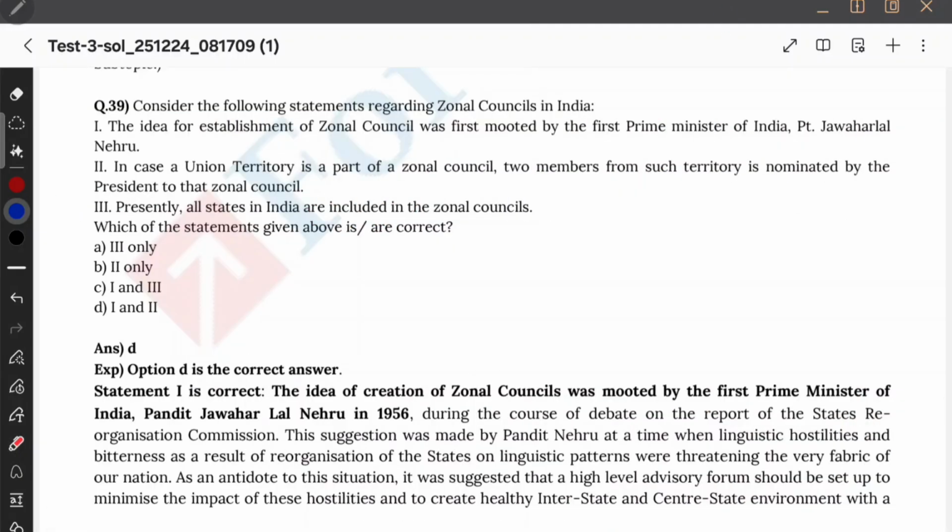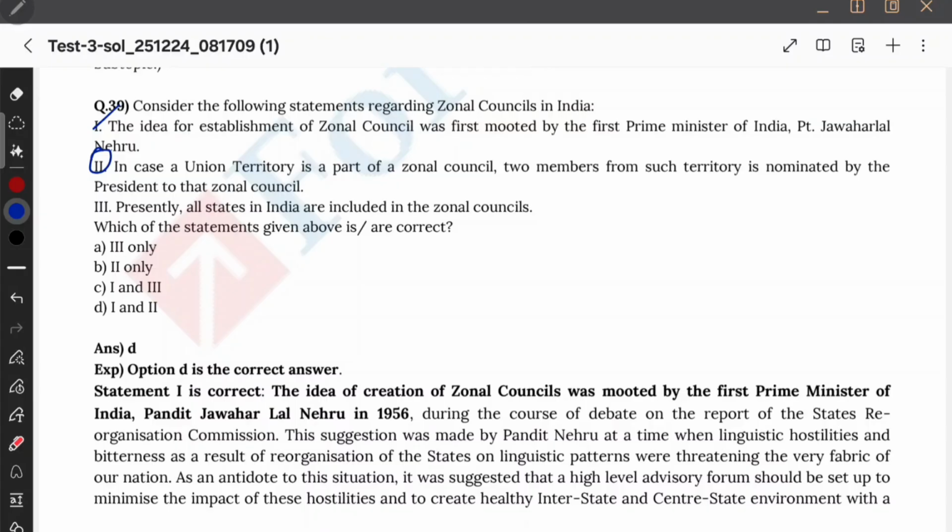The idea for establishment of Zonal Councils was first mooted by the first Prime Minister of India, Pandit Jawaharlal Nehru. Actually, Zonal Councils were formed under, maybe, the States Reorganisation Act 1956. This was the act which said that Zonal Councils must be there, and all the Zonal Councils together are going to have a common chairman, that is the Home Minister. Yes, I think it might be Pandit Nehru because वो भी उसी time पे थे. हो सकता है, I will take a mark, right? In case a union territory is part of a Zonal Council, 2 members from such territory are nominated by the President to the Zonal Council. Of course, I don't know this answer, so I'll mark it wrong. I'll think about it later.